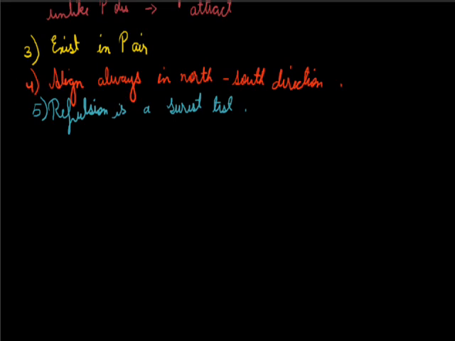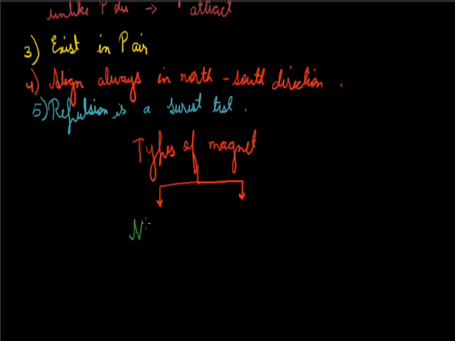Now we will discuss the types of magnets. We have basically two types of magnets. First is natural magnet and the other is artificial magnet.